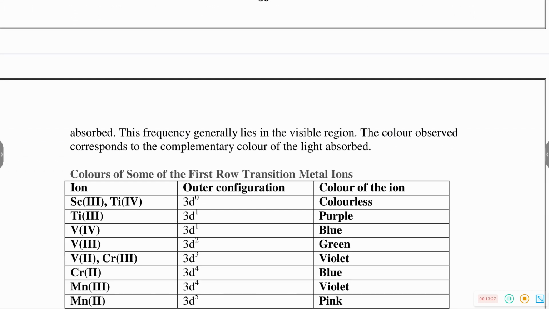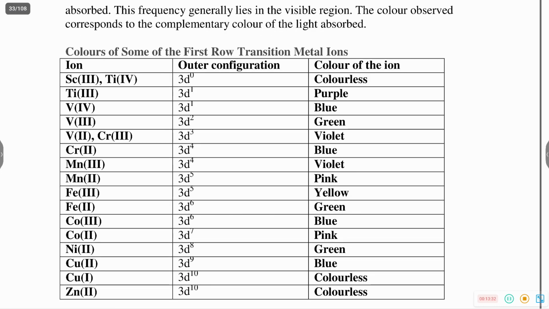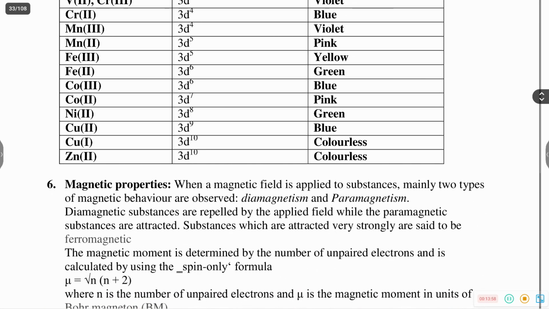The color observed is the complementary color of the light absorbed. Unpaired electrons mean color is there, due to d-d transition. No unpaired electron means it is colorless. d0 and d10 configurations are colorless. d1 to d9 are colored in nature.